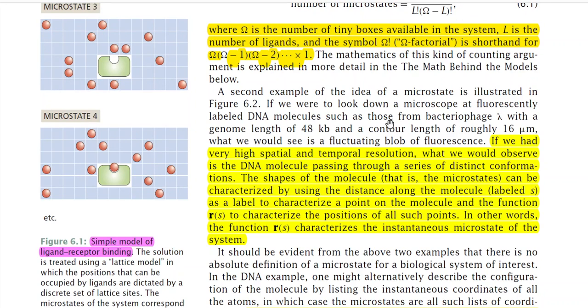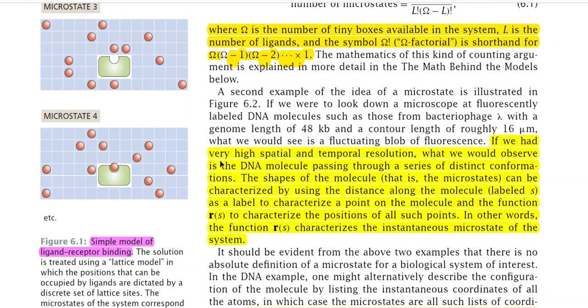DNA molecules such as those of bacteriophage lambda with a genome length of 48 kb and a contour length of roughly 16 micrometer, if you look at these DNA molecules, what you will see is a fluctuating blob of fluorescence. You just focus on this phrase, fluctuating blob of fluorescence. Fluctuating in the sense that their structures or conformational states vary with respect to time.